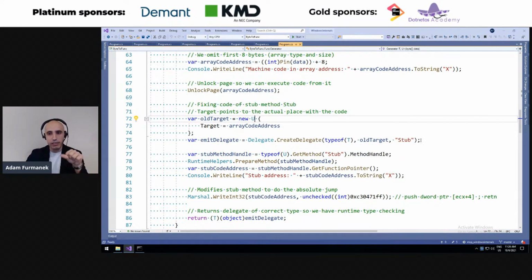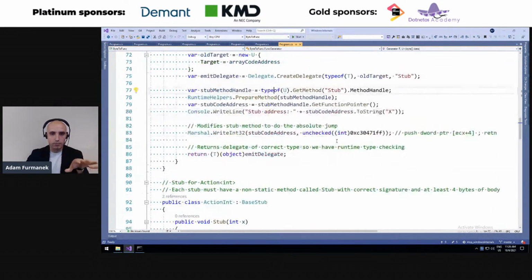Okay, then we get the delegate for the method called stub, and we prepare this method so it gets JIT compiled properly, and finally we modify the machine code of this method called stub, and we insert the code which basically pushes the parameter to the stack and then returns, so it effectively jumps to some other method.